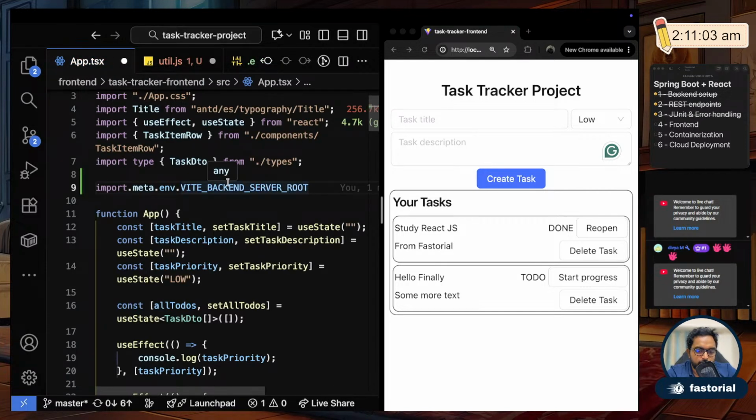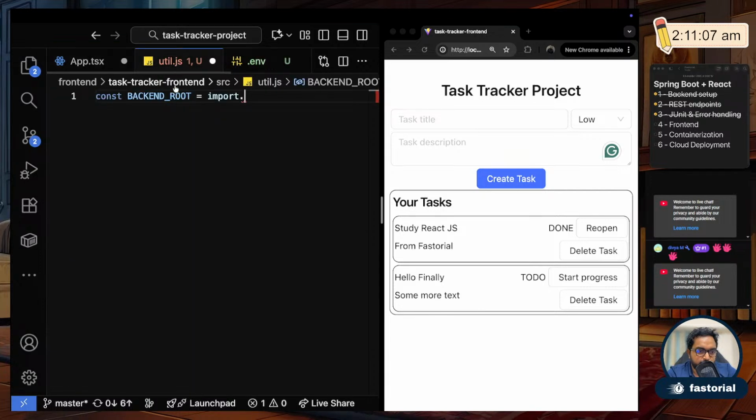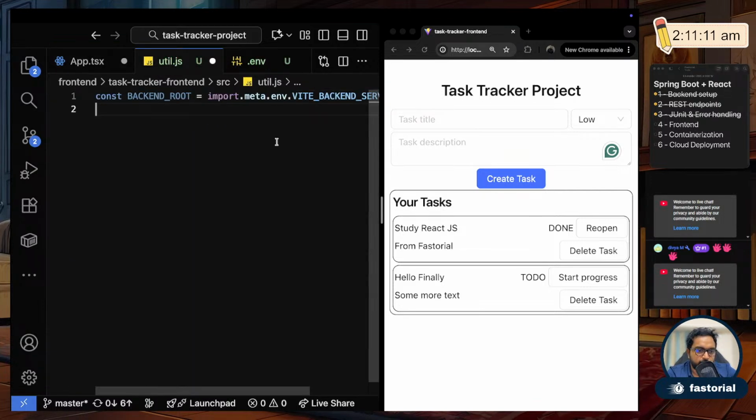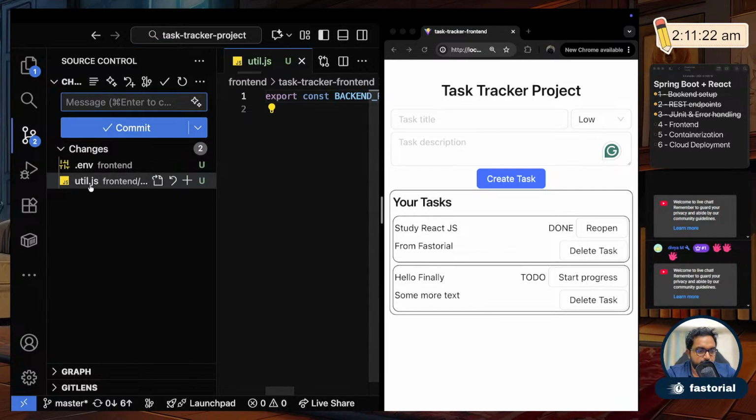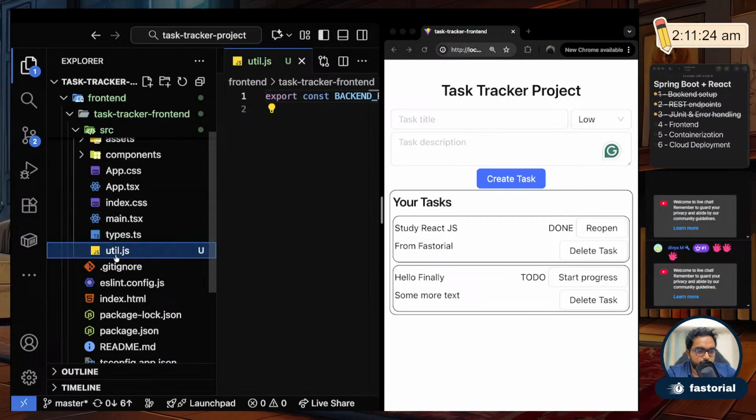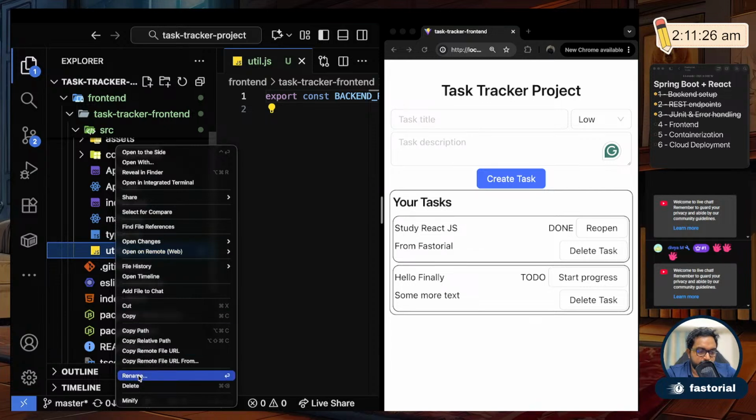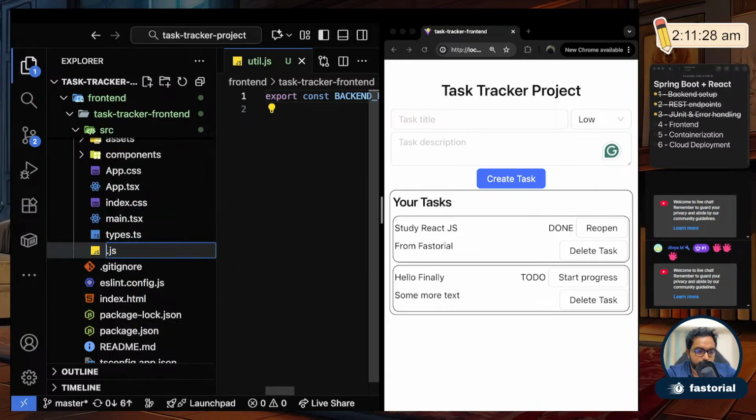Yeah, so why is this not coming there is the question now. Okay, it does work. Let's see. So I'll do export const backend root equals import.meta.env.VITE_BACKEND_SERVER_ROOT. I'll actually call this file constants.js. If you have any other constants also, you will just write it there.